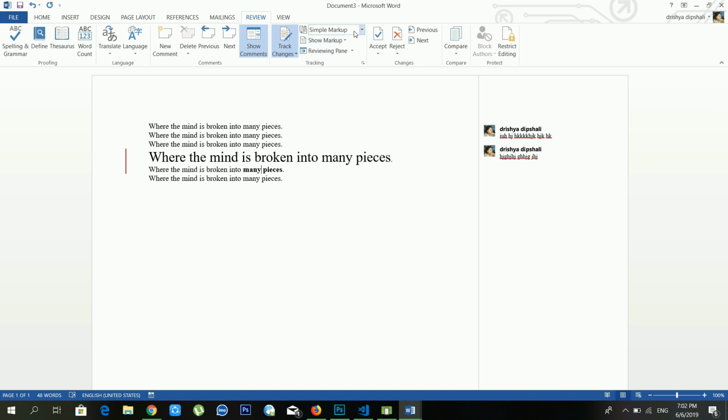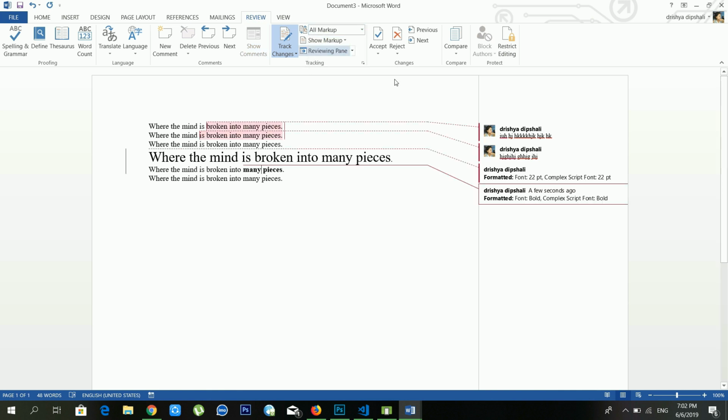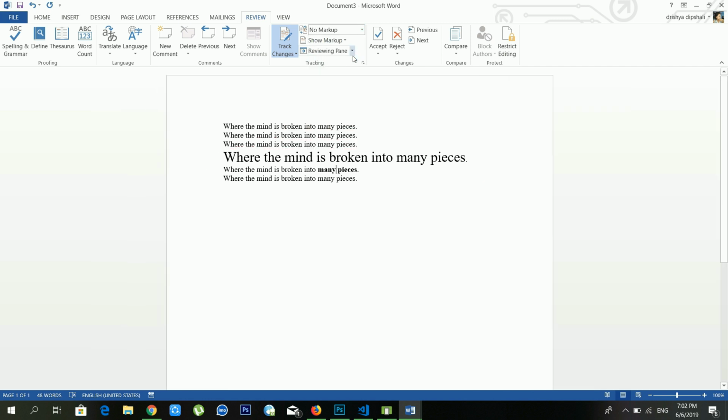From here now see, there is only simple markup, but if you want to see all markup you can choose these options. Now see, there are four markups and it's showing. And from here, if you don't want to show the markup, you have to choose no markup, but still there is a markup, right? But if you want to see your original document, you can choose the original option.